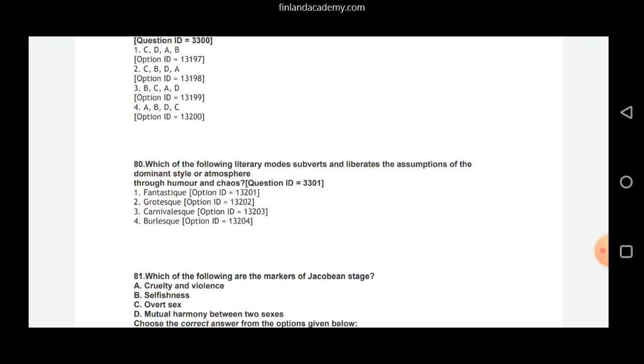So I just said that the term is symbolic of the word carnival during Catholic festivals when people conduct parties, keeping the turmoils of everyday life aside. So our correct answer is carnivalesque, from the word carnival. So this is why through humor. So option 3 is your correct answer here.